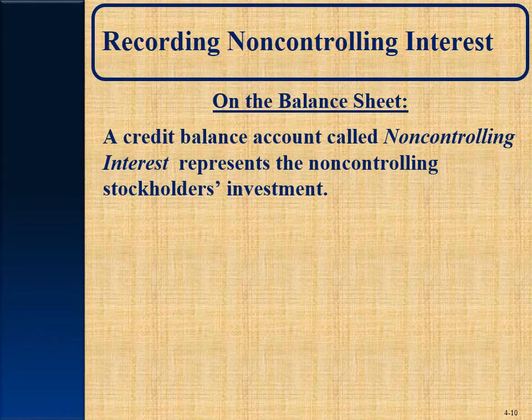Now, how do we record all this? So we got all these great numbers and information, but how do we record it? On the balance sheet, a credit balance account, it's actually in stockholders' equity, called non-controlling interest, will represent that dollar amount the non-controlling interest owns of the subsidiary.